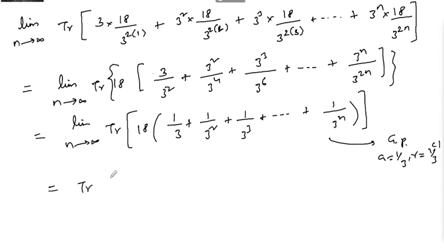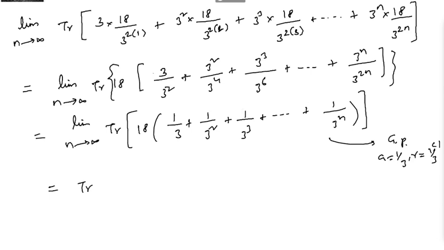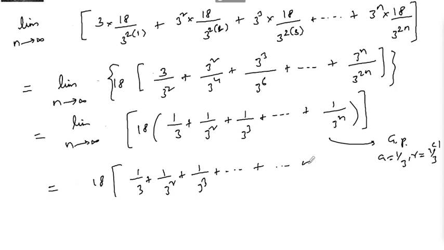So I'm taking the trace only. As limit n tends to infinity, we can write this as 18 of [1 by 3 plus 1 by 3² plus 1 by 3³ and so on to infinity].